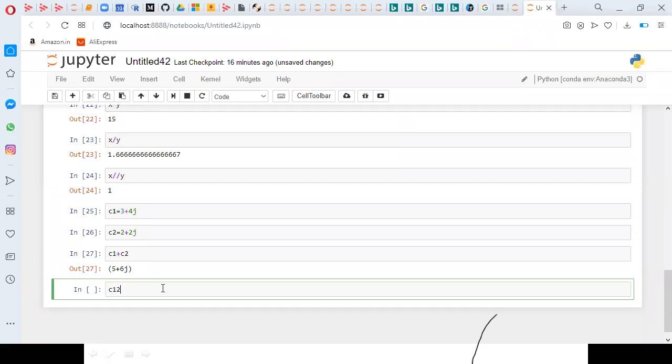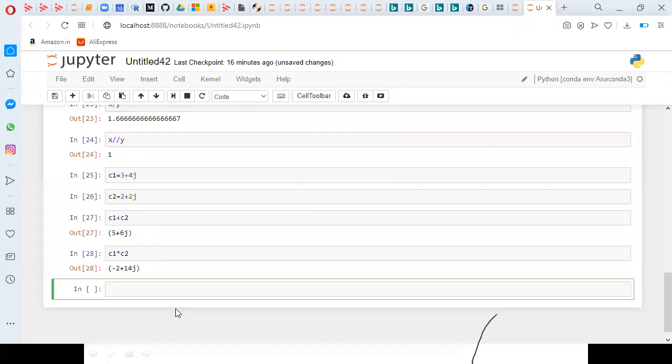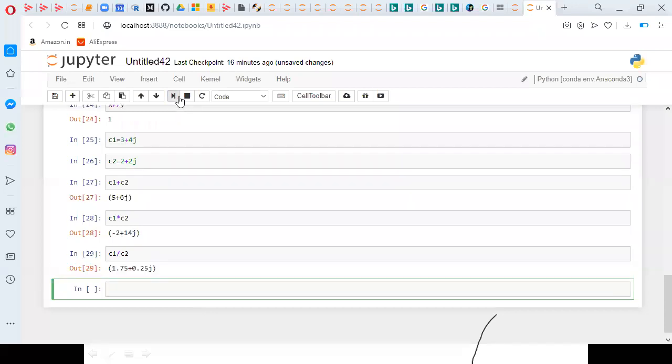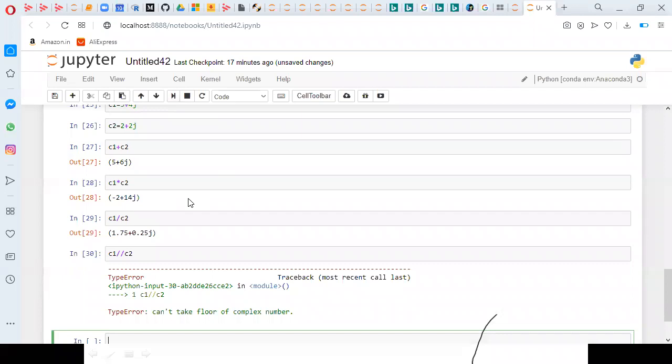If I want to work with multiplication, C1 into C2 gives minus 2 plus 14j. I won't go through the multiplication process; you already know how to multiply two complex numbers. You will get this result. So every operation we can do. Division also: float division you can work with. But integer division we don't have for complex numbers; only slash will work. So this is about